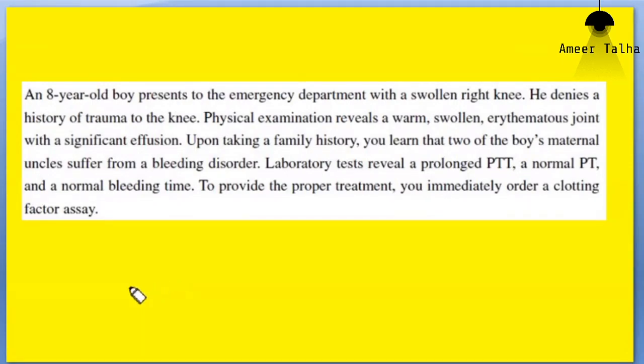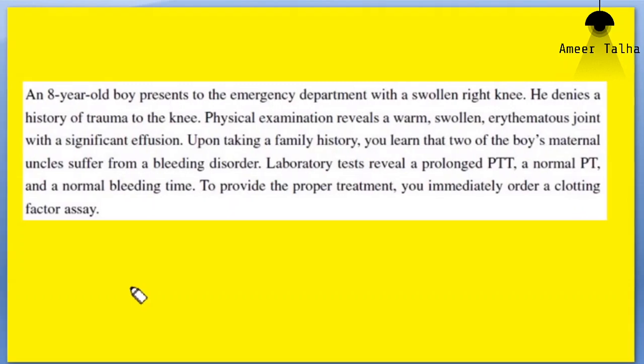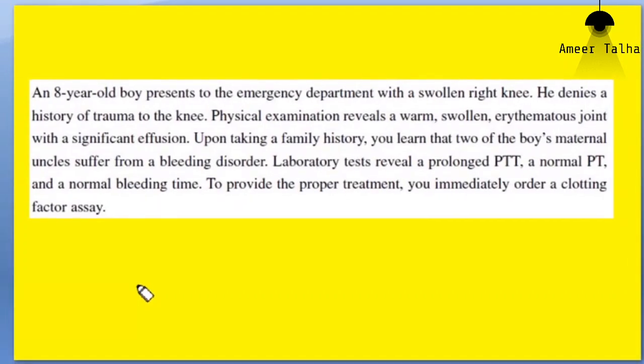I repeat, bleeding time is the time from the onset of first drop of blood till the bleeding stops after a gentle pinprick. So the thrombocytes, the platelets are responsible for determination of bleeding time.